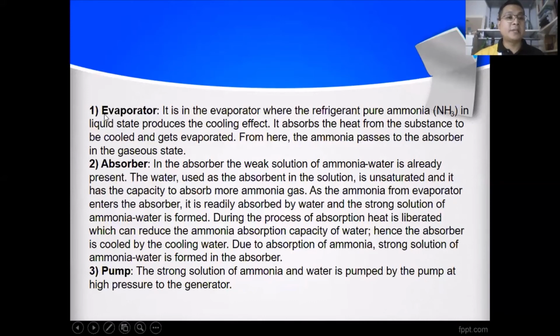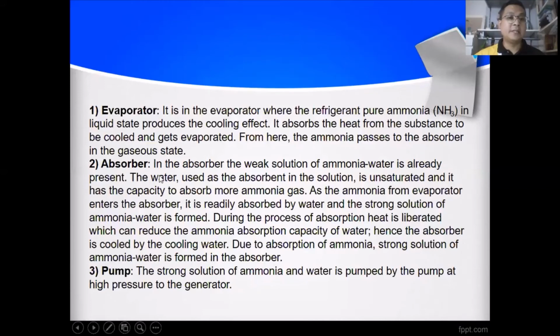First, in the evaporator, the refrigerant, pure ammonia in the liquid state, produces the cooling effect. This part should be utilized for the inside room.